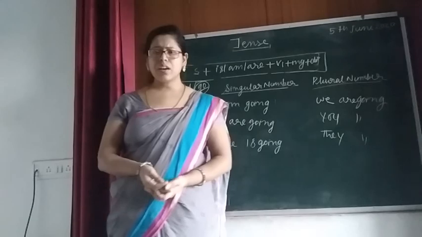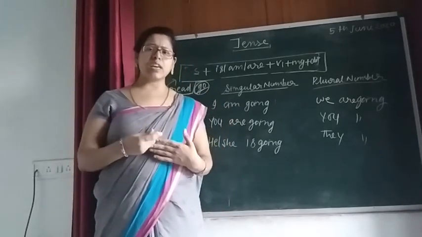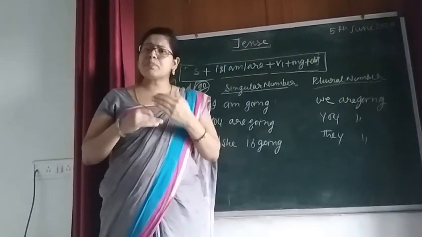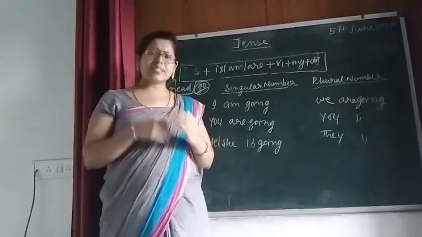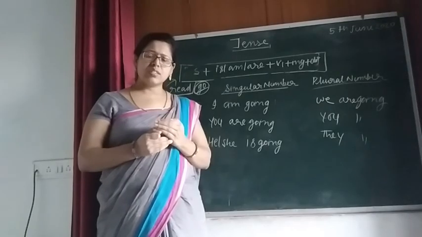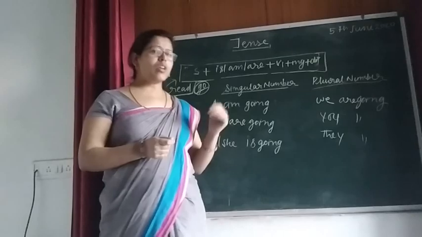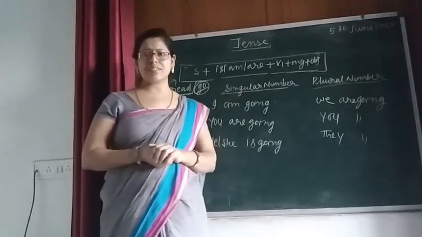For example, right now I am speaking. My work of speaking is going on. It is continuing. That is why it is an example of present imperfect tense.